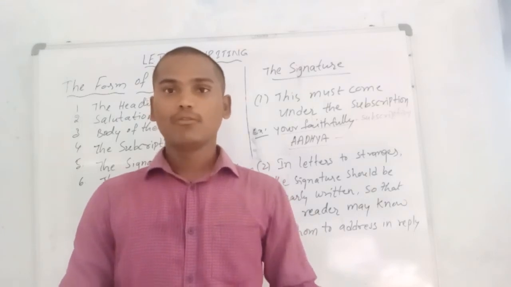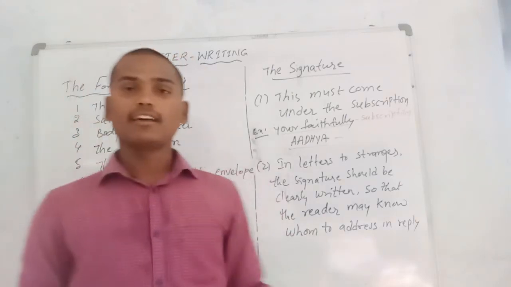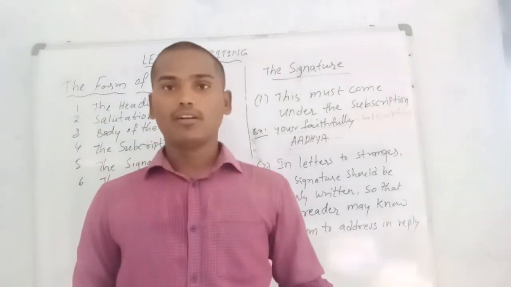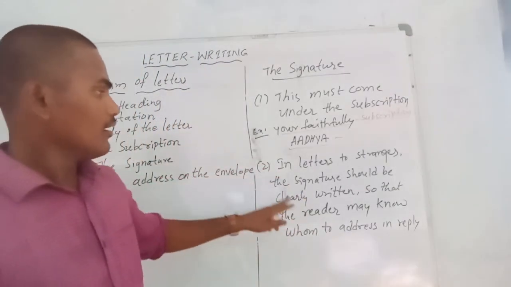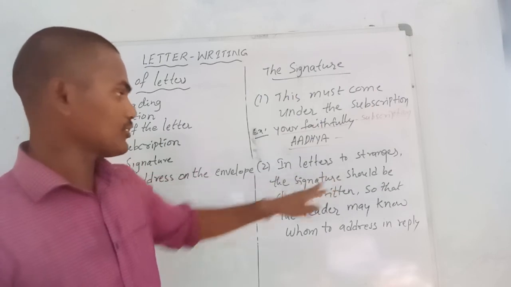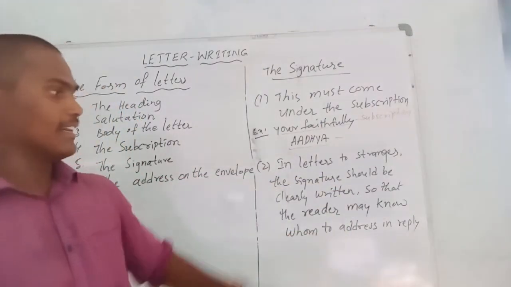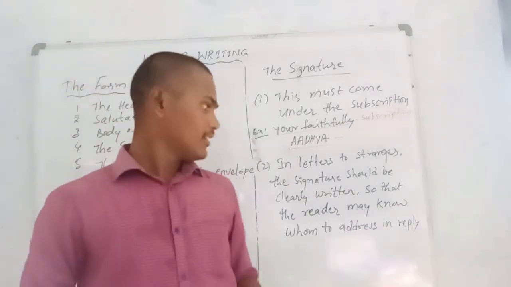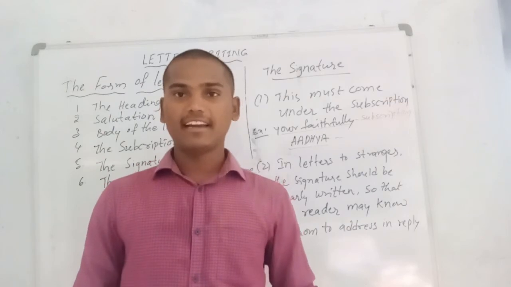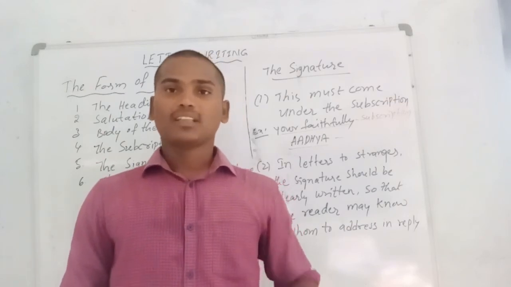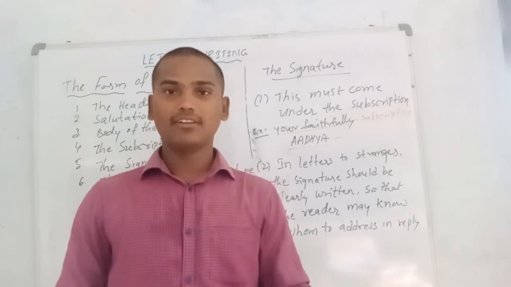That is not the way, because if you write an initial signature, the reader may get confused about whom to reply to. So if we write our signature with neat handwriting, the reader definitely understands whom to send the reply. Okay guys, are you understanding it?